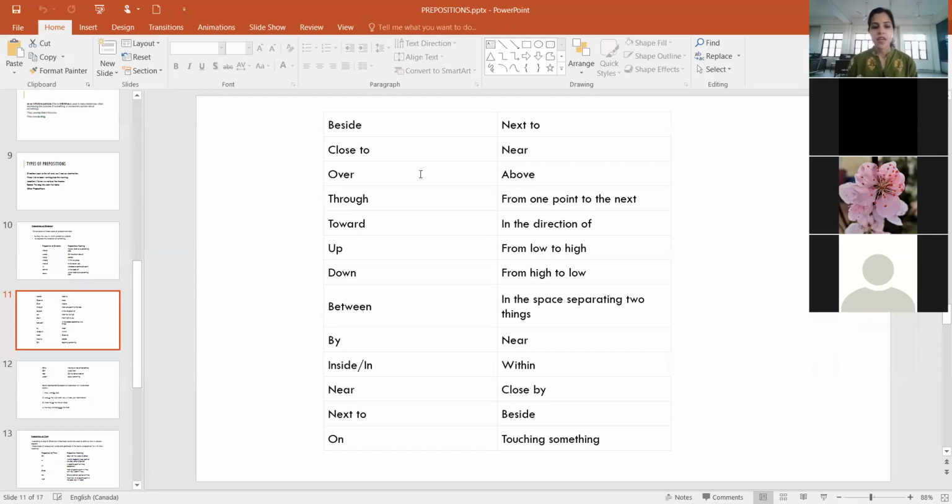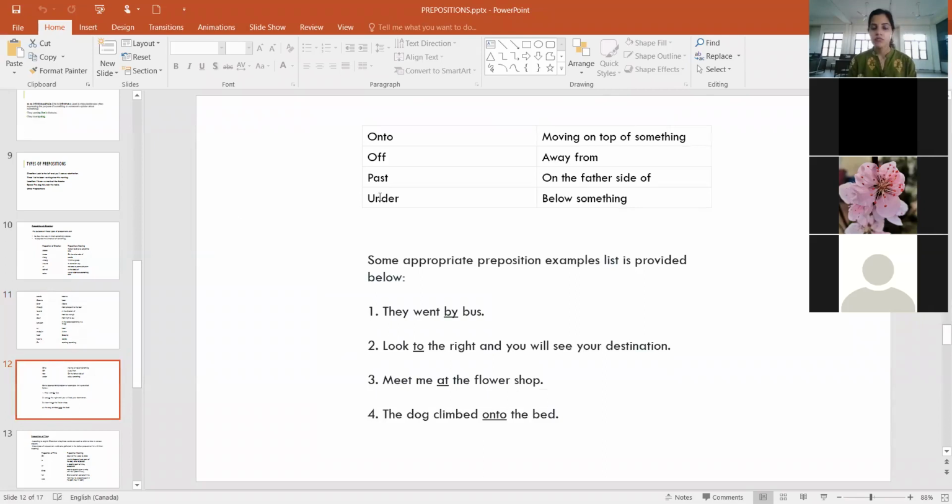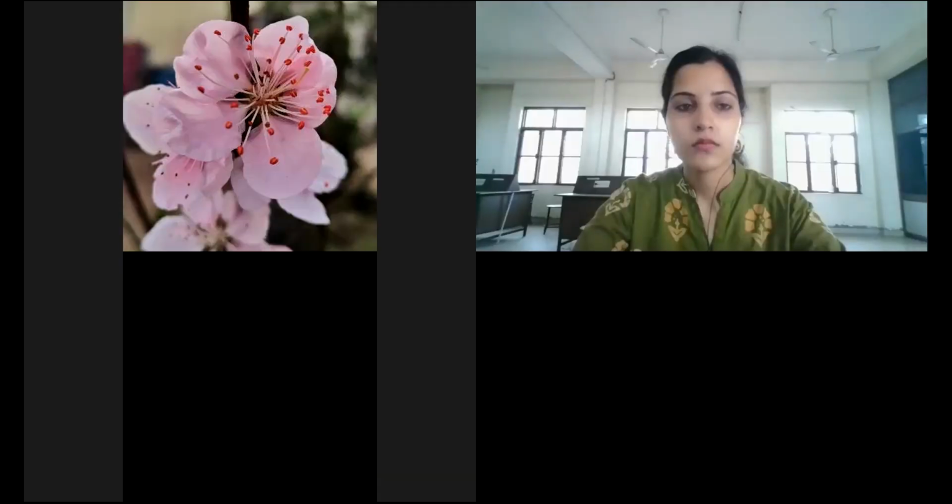Then we have the word beside, which means next to, close to means near, over also means above, then through means from one point to the next, towards means in the direction of, then up, down, between, by, inside or in, near, next to, on. So again, these are all very simple words. You are all familiar with these words, right? Then we have this on to, off, past.